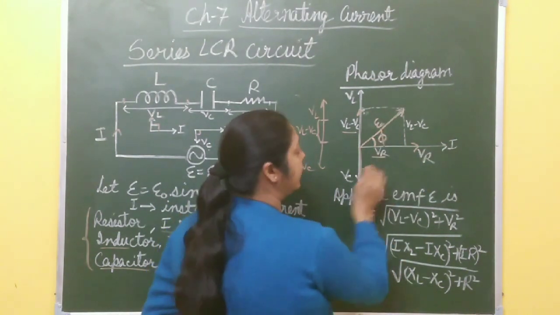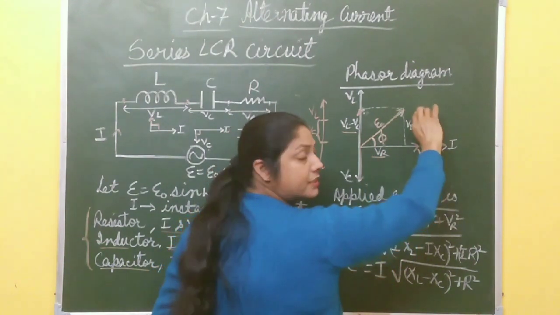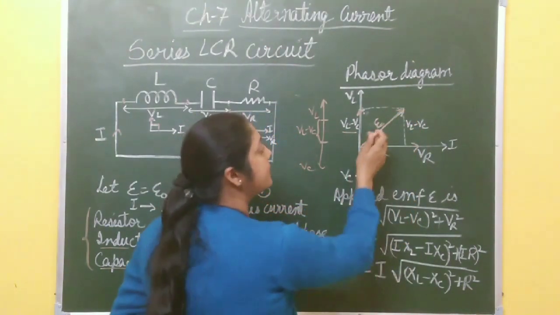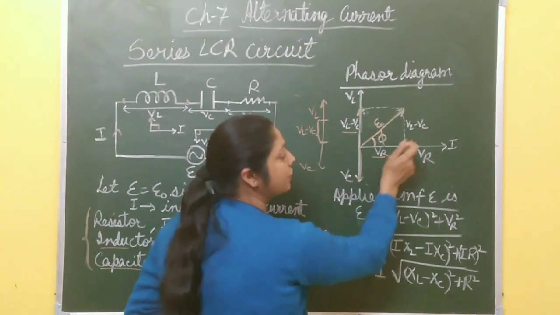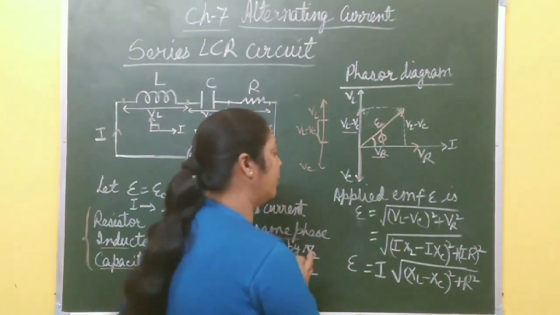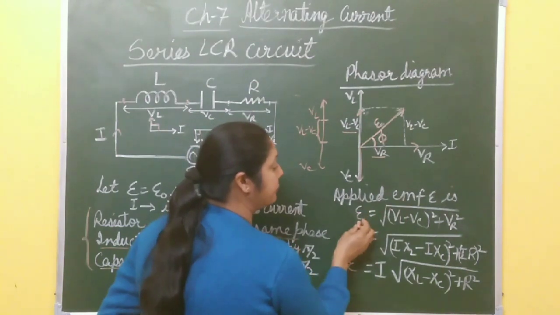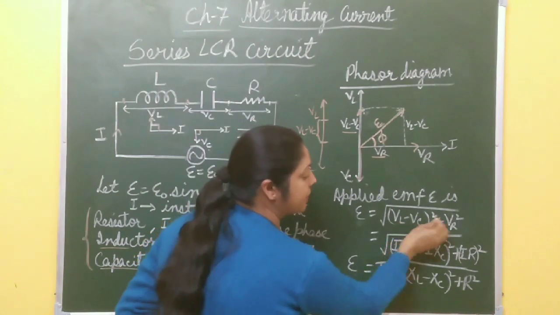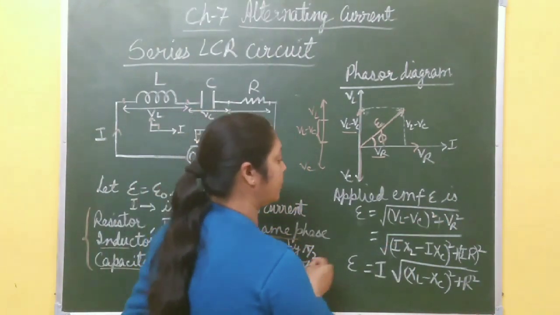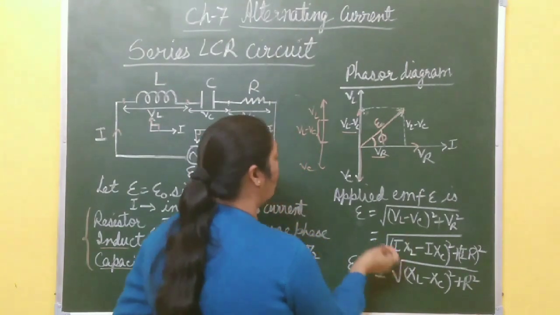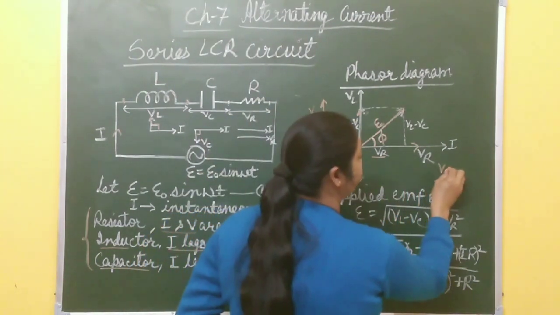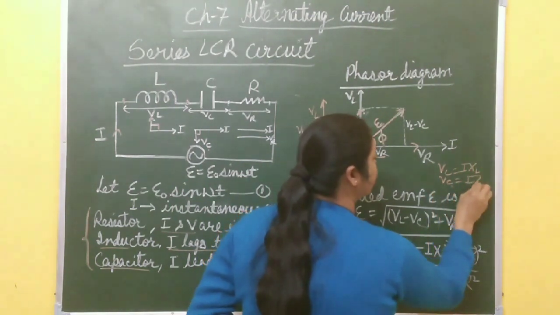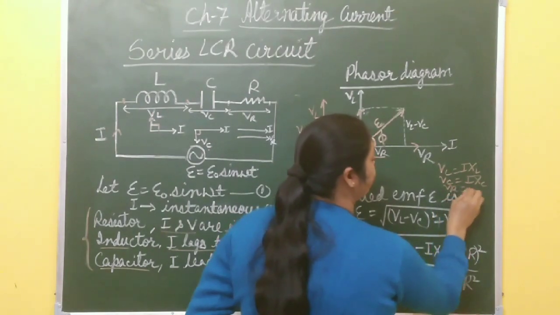Suppose E makes angle phi with the x-axis where current is flowing. This side is VR, y-axis is VL minus VC. Using Pythagoras theorem, E square is equal to VR square plus VL minus VC whole square. So you can write the applied EMF E, the resultant of these two voltages, E is equal to under root VL minus VC whole square plus VR square. Now, what is VL? VL is IXL, VC is IXC and VR is IR.